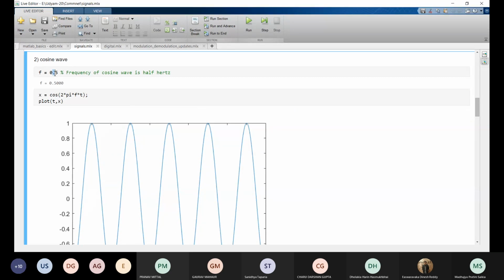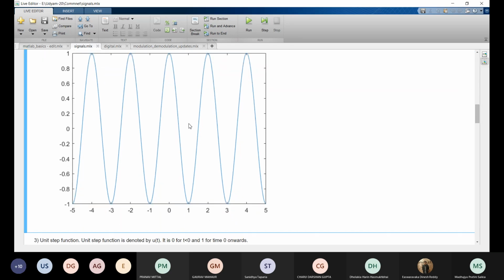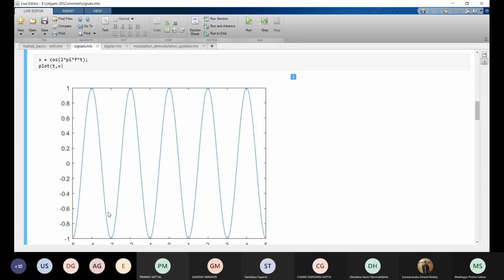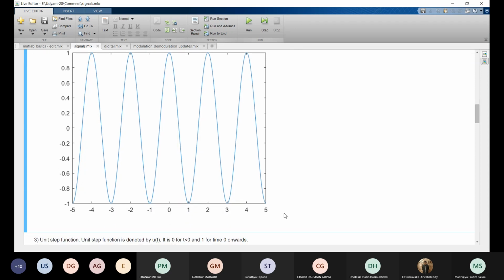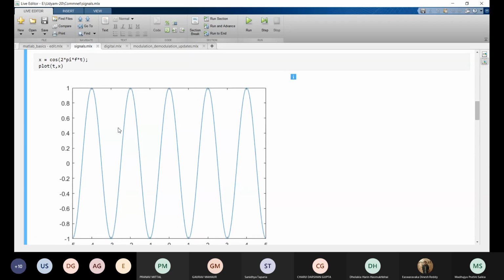Similarly, we are printing a cosine wave here. We are printing cos of 2 pi ft, but frequency is 0.5 here. Plotting this function, we will get output like this. So this is a cos function, right? Cos of 2 pi ft. Here t is from the same -5 to 4.99. Okay, now moving on.